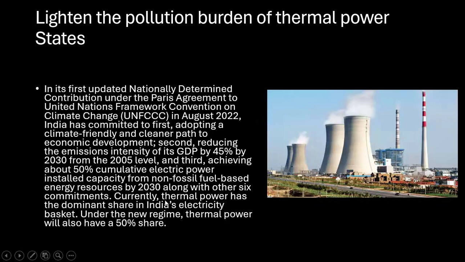So let us see what are the important topics that we have for today. The first important topic that we have is lightening the pollution burden of thermal power states. See, the title itself is talking about an environment and ecology topic, right? It is talking about how there is a burden, especially for those states which are depending upon thermal power. Okay, it is thermal power plants. Now let us see what it is all about. It is related to pollution and degradation, right? And we'll discuss more in detail about this.